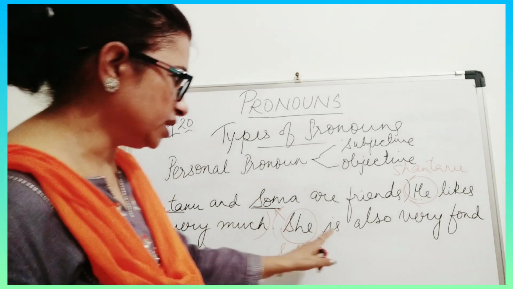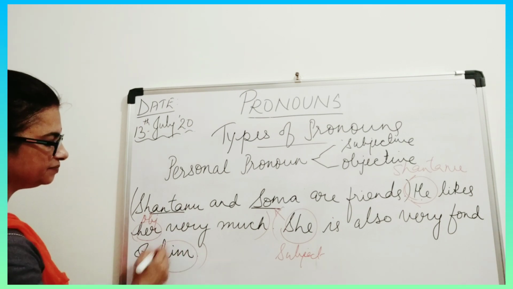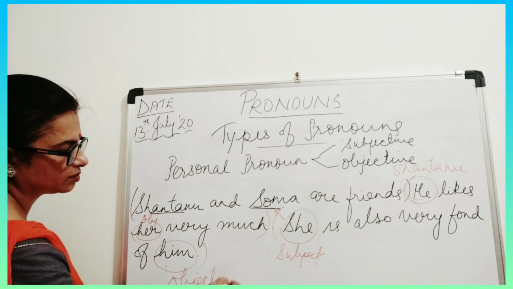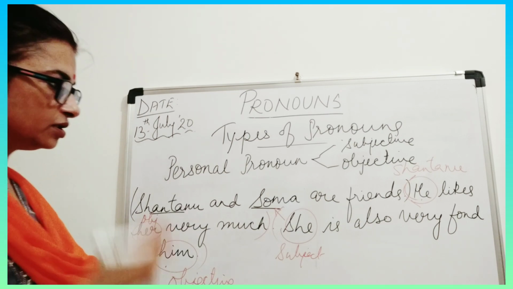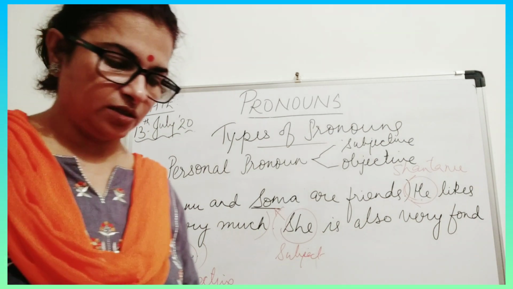Whereas here, she is also very fond of him. Now what is him? This is objective. Understood? So subjective and objective pronouns.